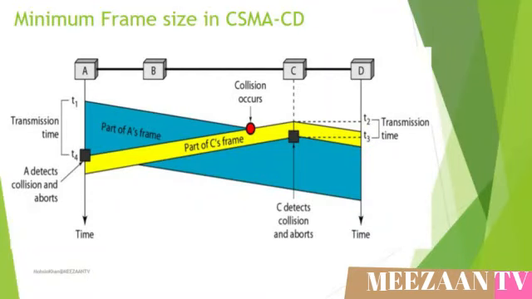As we discussed in the previous slide, when the collision occurs between the S and C frames, the S frame takes almost the whole transmission time, while its collision signal will also take almost the whole transmission time. In this case, the vulnerable time will be almost double the transmission time.